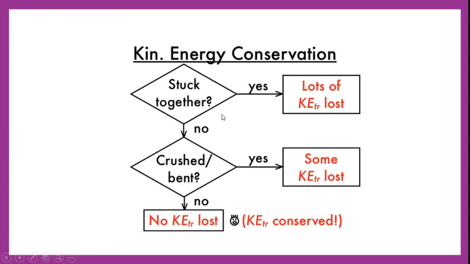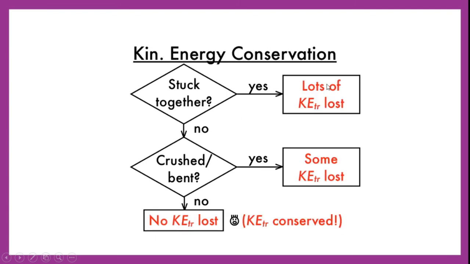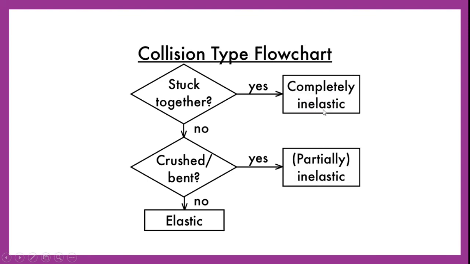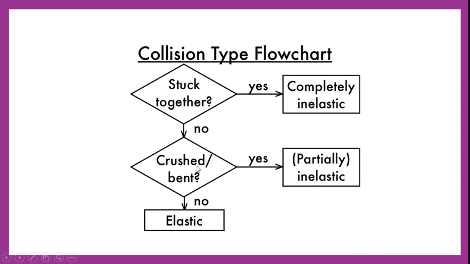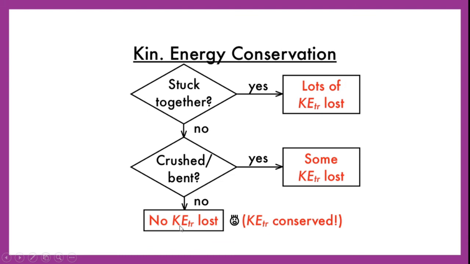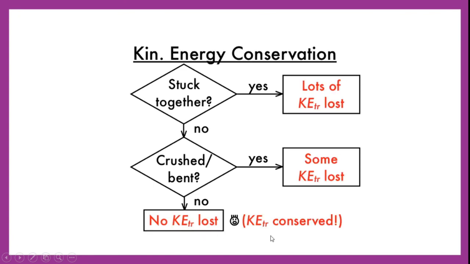So when stuck together, what happens? That means the collision is inelastic, and kinetic energy is lost. Whereas when there is no sticking, no bending, no crushing, that means elastic collision, and no kinetic energy is lost, which means kinetic energy is conserved.